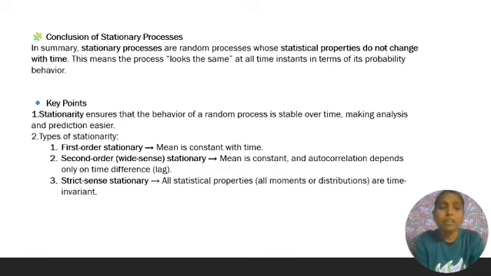Now we give the final conclusion of all these stationarities. Number 1, first order stationarity, mean is constant with time. Number 2, second order stationarity, mean is constant and autocorrelation depends only on time difference, that means lag. Number 3, strict sense stationarity, all statistical properties like all moments or distributions are time invariant.